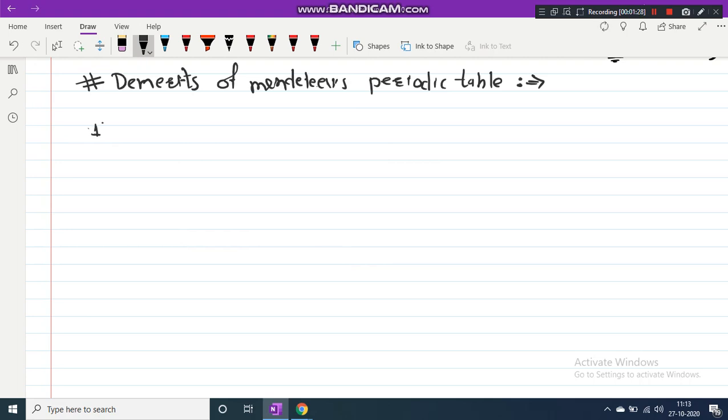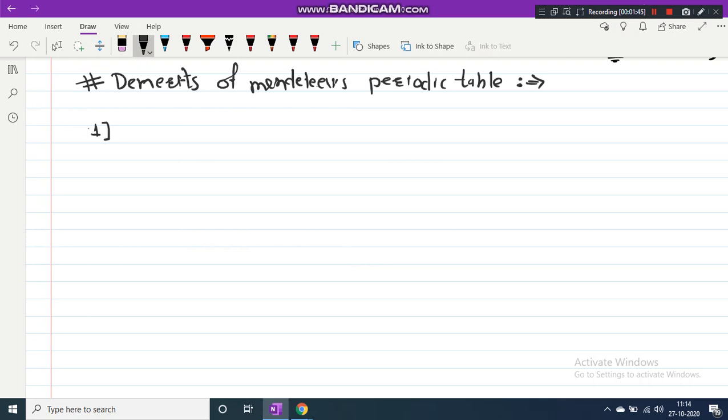This is a simple demerit. The first demerit was that the whole number atomic mass of the elements cobalt and nickel is the same. Therefore, there was an ambiguity regarding their sequence in Mendeleev's periodic table.